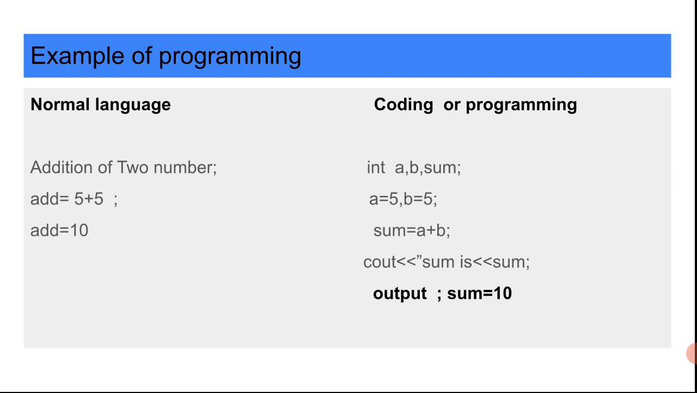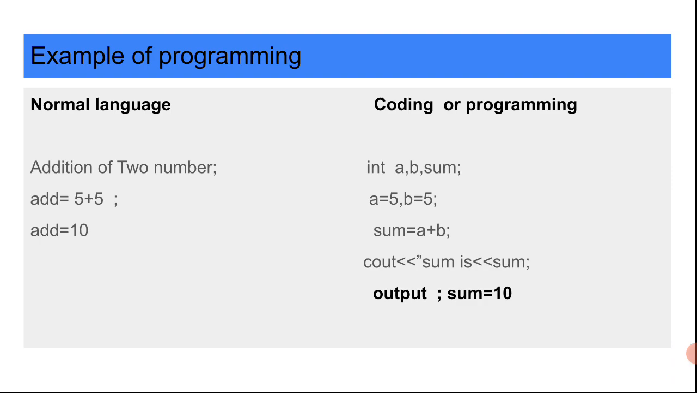So we have an example of coding. We have the normal language: there is addition of two numbers, which is simple mathematics. 5 plus 5 is equal to 10. This is not understood by the computer, because this is a normal, English, or mathematical form of a question.